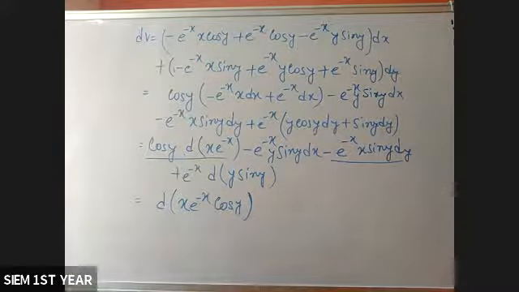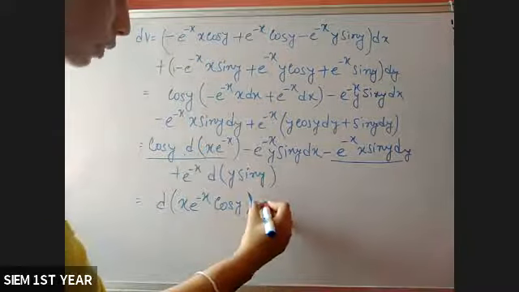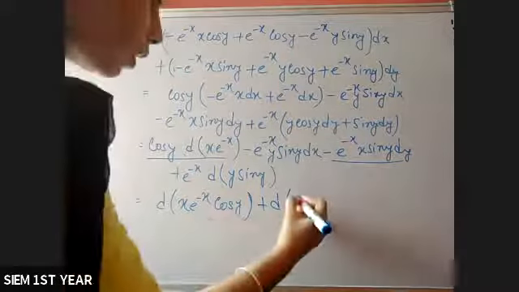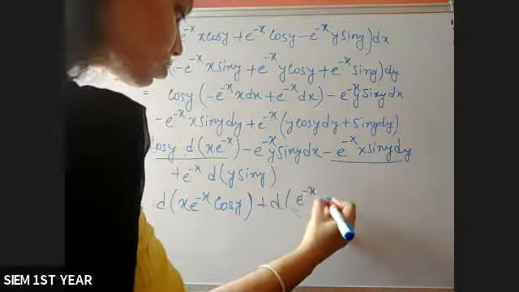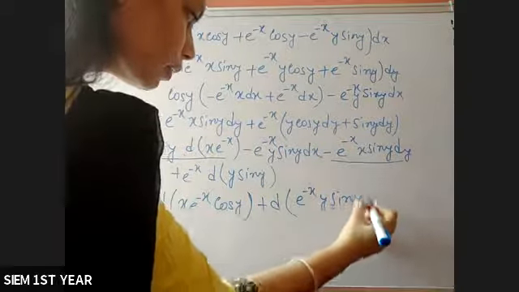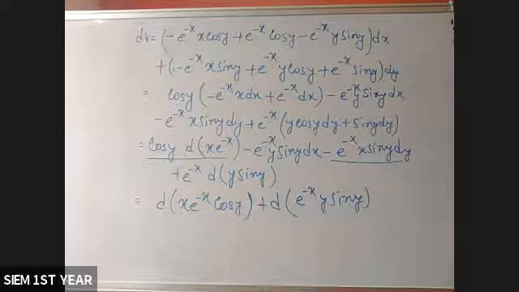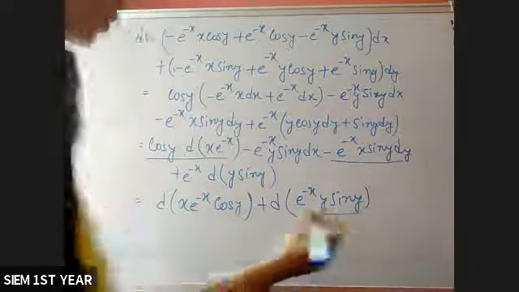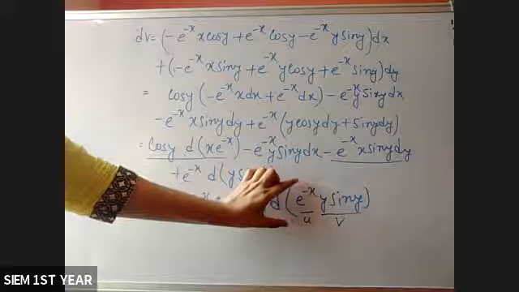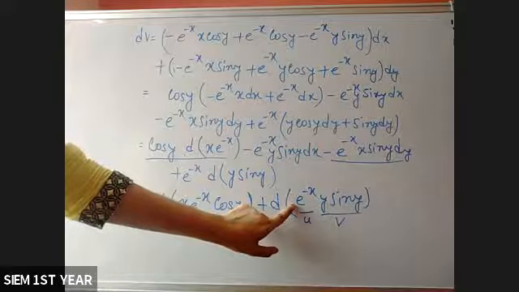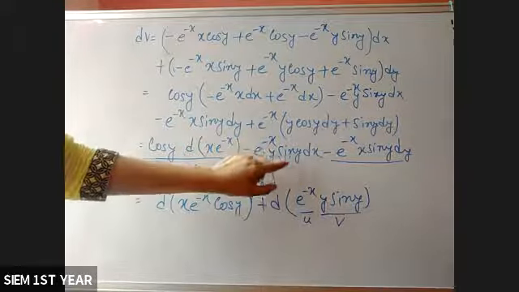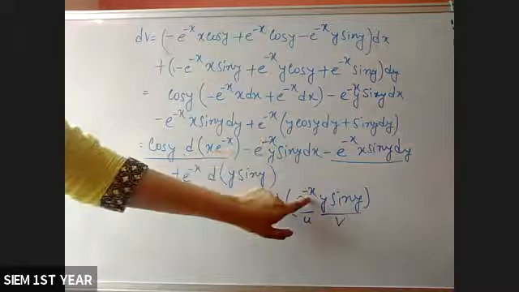Again, just check this second and fourth term. D of, again y sin y, here y sin y. How can you write this? D of e to the power minus x y sin y. Check whether you can write this in this form or not. So it is now your u, it is now your v. Okay. First derivative of u, so minus e to the power minus x into this total constant, into dx, since you are considering the derivative of x.